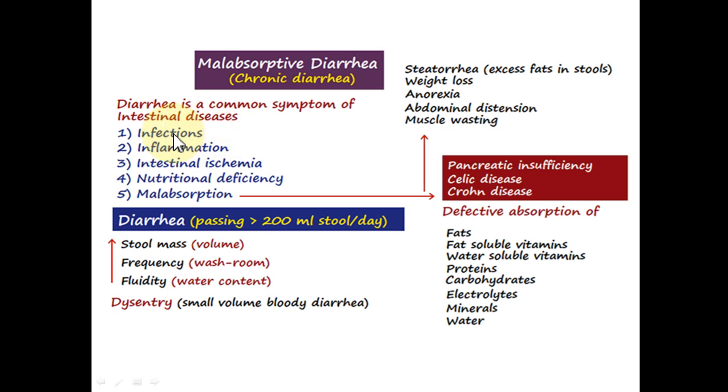The viral infection, for example, rotavirus infection in children, is very common in our country. Diarrhea may also be caused by inflammatory conditions which cause inflammation of the intestinal tract. Diarrhea may also be a prominent symptom in intestinal ischemia, for example, ischemic bowel disease.